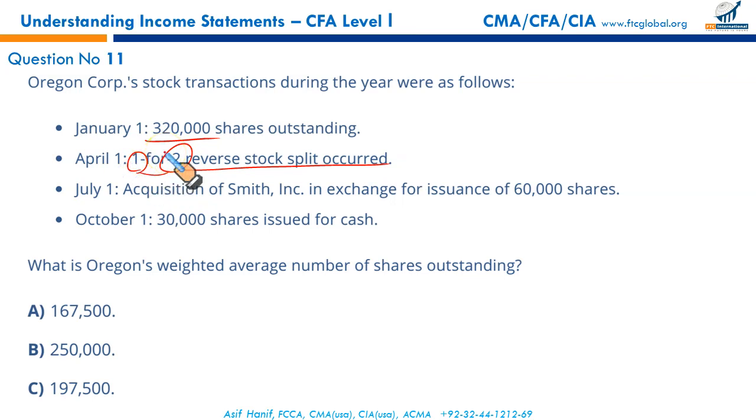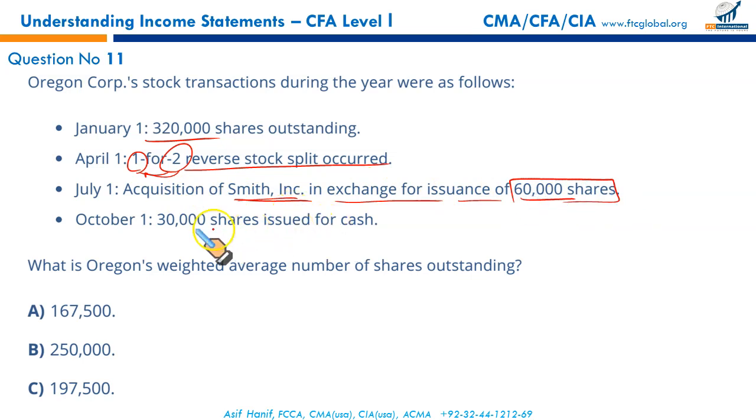It's 1 for 2. Previously, in the previous question, it was 2 for 1. For every 1 old share, you get 2 new ones. But this time, 2 old shares are being consolidated into a single share. 1 for 2. It's called reverse stock split. Okay, then acquisition of Smith Incorporated in exchange of issuance of 60,000 shares. We acquired this company by giving our 60,000 shares.